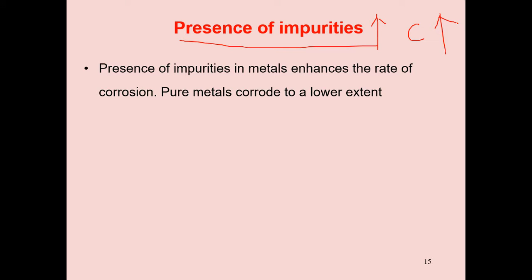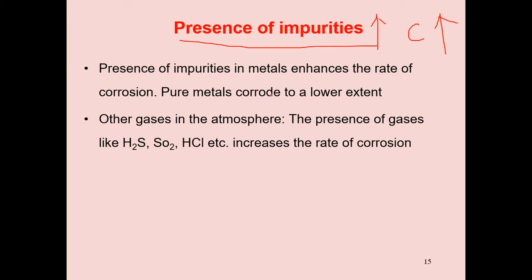For example, if iron is the metal and other metals are present as impurities in it, corrosion takes place much faster. Also, the presence of gases in the atmosphere like H2S, SO2, HCl, etc. increases the rate of corrosion. These gases increase acidity, and acidity means H+ ions.